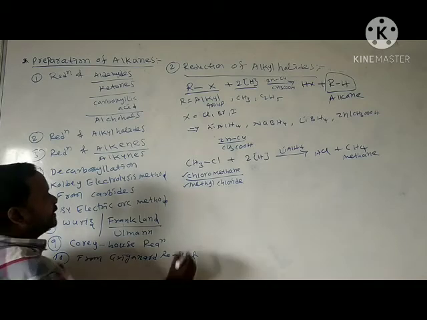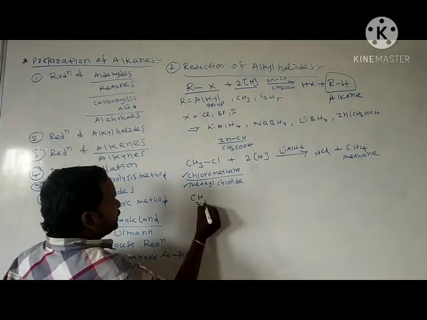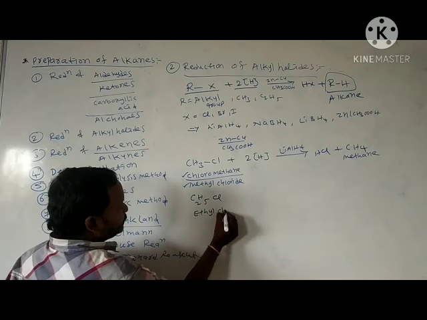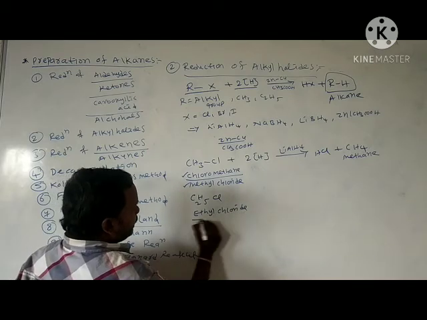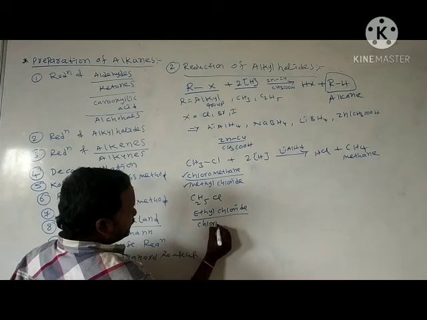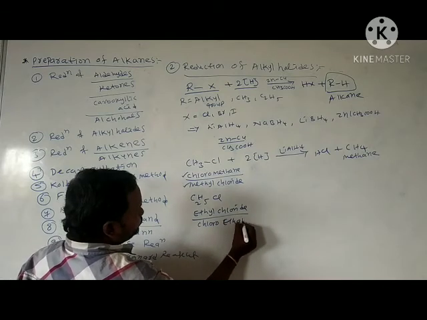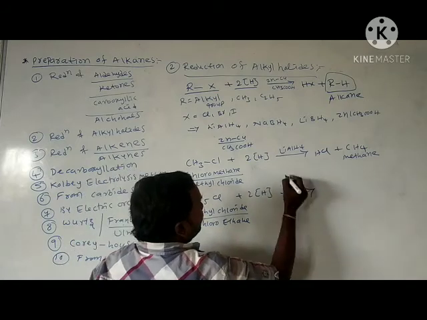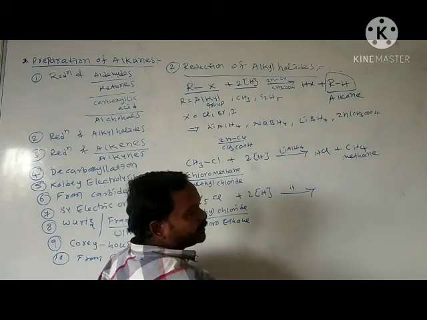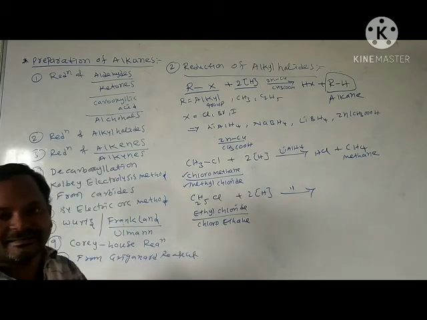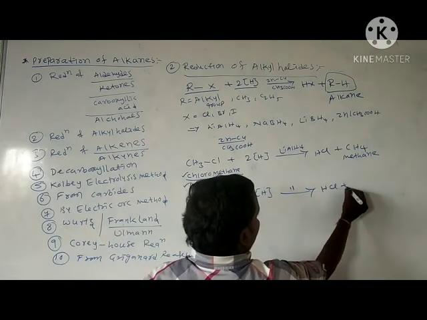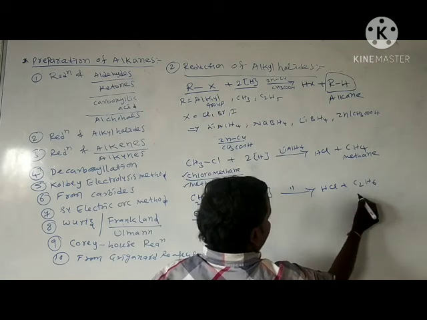Here I am taking C2H5Cl. This we call ethyl chloride or chloroethane. It reacts with 2 moles of hydrogen in the presence of any reagent. Use any reagent, all are reducing agents. One hydrogen removes Cl as HCl and forms C2H6.